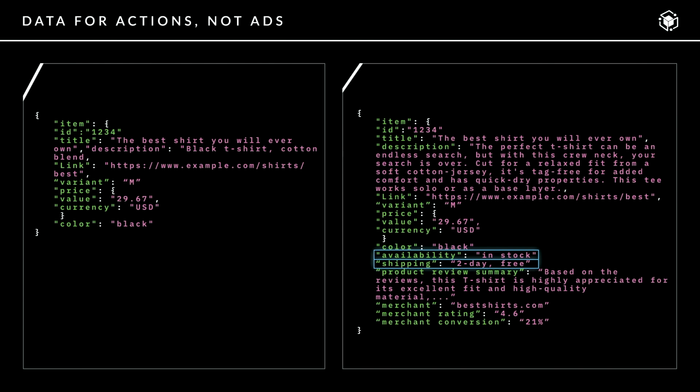So the code here on the left is the data feed for a product. It's an ad. That ad is static. It's meant for a human to see it, a human to click on it, go somewhere else, maybe go somewhere else after that, learn some more, come back, and make a transaction happen. I don't know about you, but I don't need my agent bouncing from site to site to do things for me. I want it to all happen in one place.